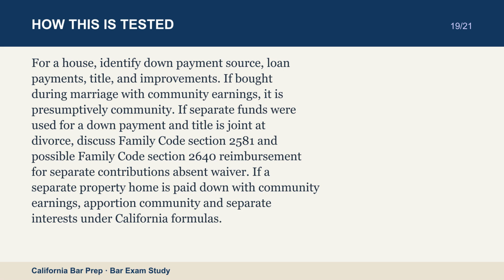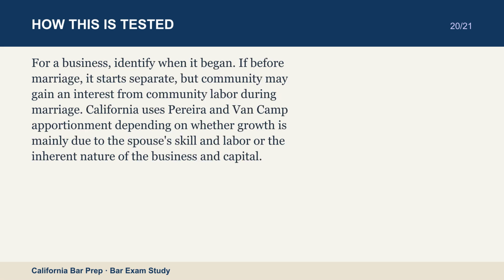For a business, identify when it began. If before marriage, it starts separate, but community may gain an interest from community labor during marriage. California uses Pereira and Van Camp apportionment depending on whether growth is mainly due to the spouse's skill and labor or the inherent nature of the business and capital. Strong answers show California precision, avoid global conclusions, and separate characterization from division.